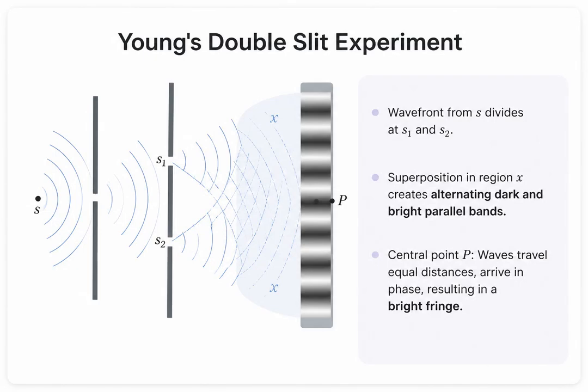This brings us to the classic Young's double slit experiment. When a wavefront from a single source hits the double slits, S1 and S2, it divides, turning them into coherent sources. The waves spread out and superimpose on the screen. Where crests meet crests, we get bright fringes, and where crests meet troughs, we get dark fringes. This creates a beautiful series of equally spaced, alternating parallel bands. Exactly at the center point, P, the waves from both slits travel the exact same distance. They arrive perfectly in phase, guaranteeing a bright central fringe.